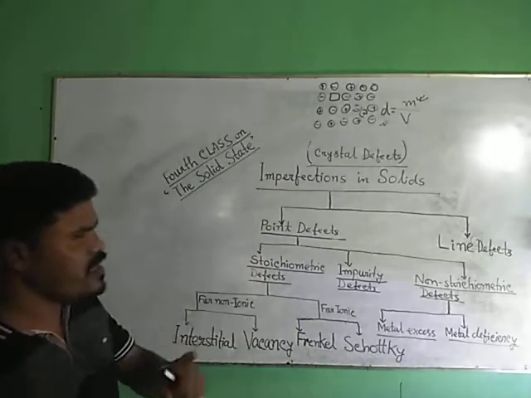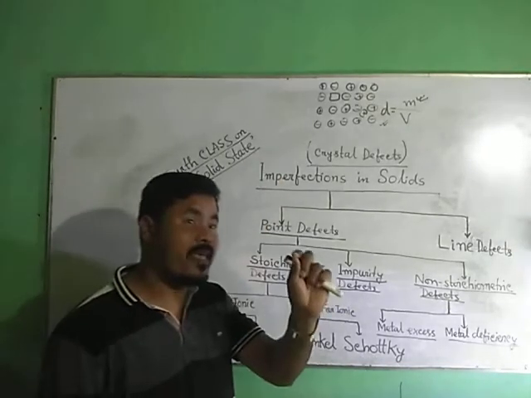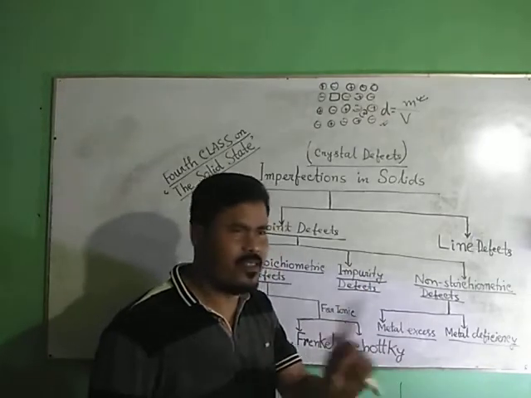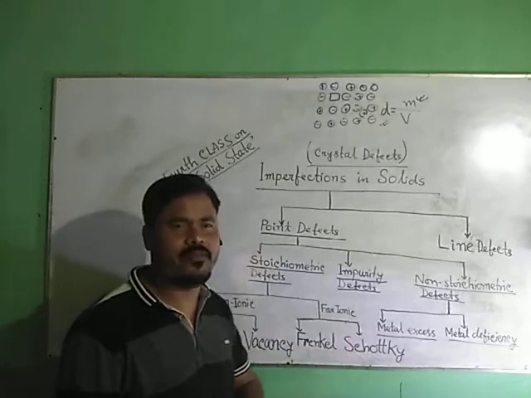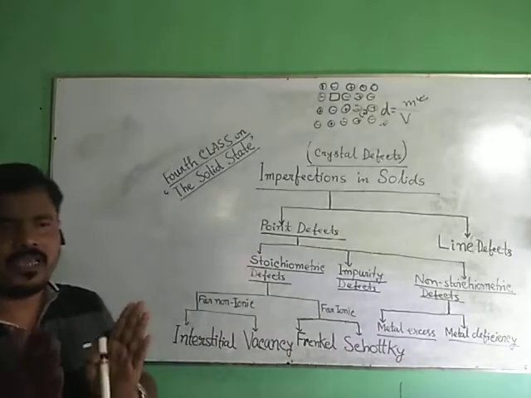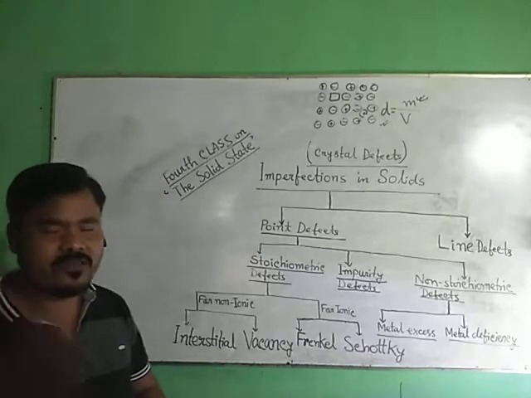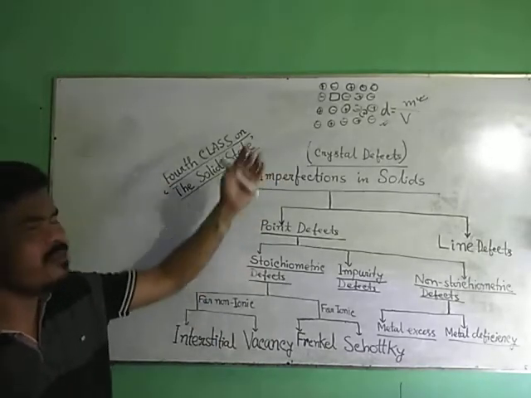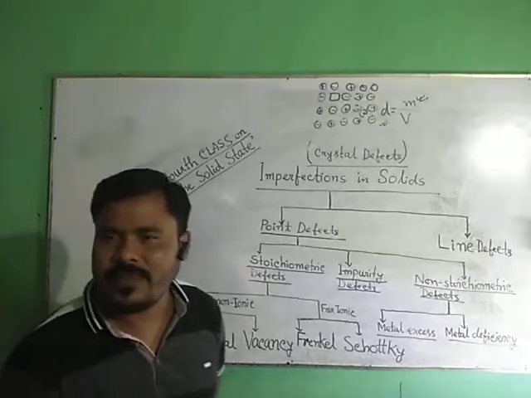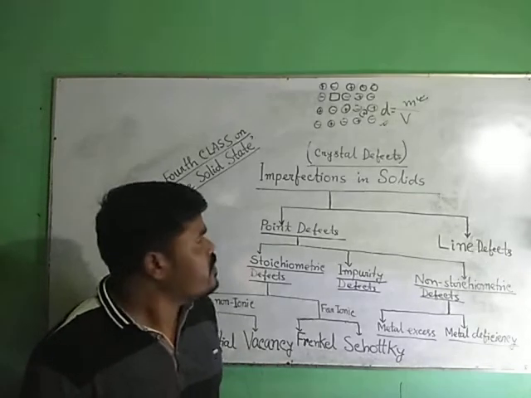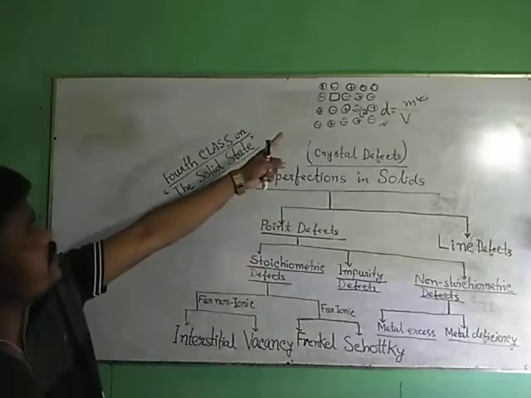In this context, I can mention that alkali metal halides do not contain Frenkel defect because alkali metal cations are very large in size. Because of that, we cannot get Frenkel defect in alkali metal halides. So how can we define Frenkel defect?